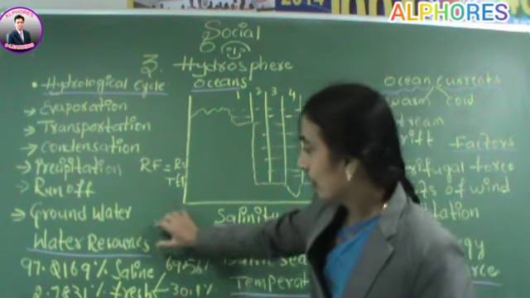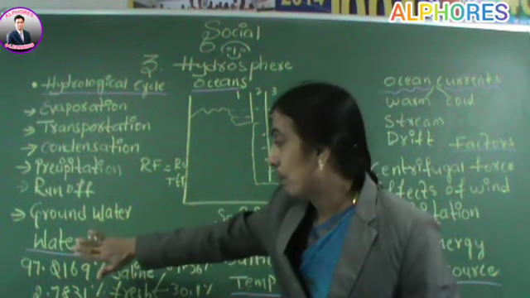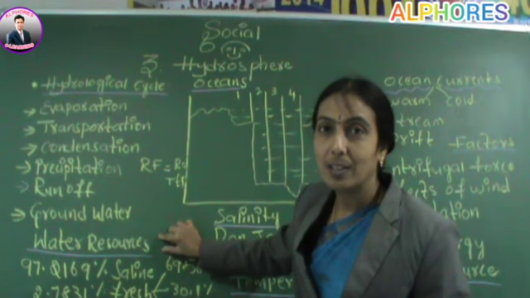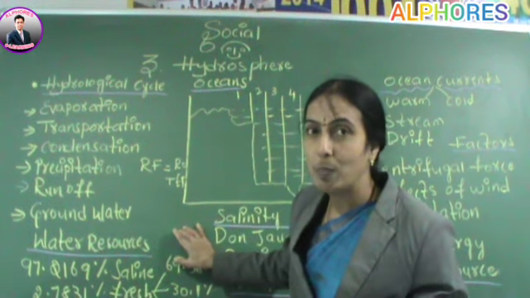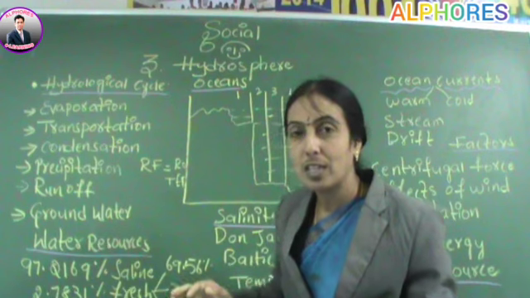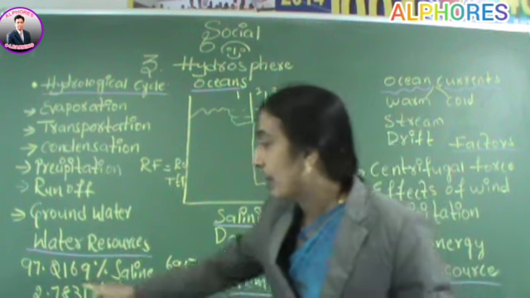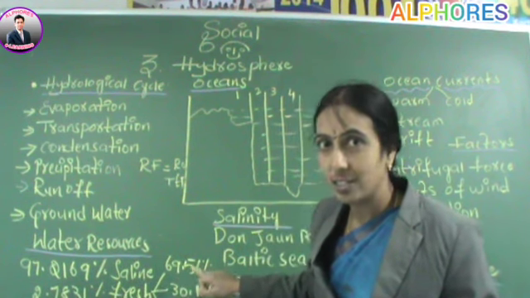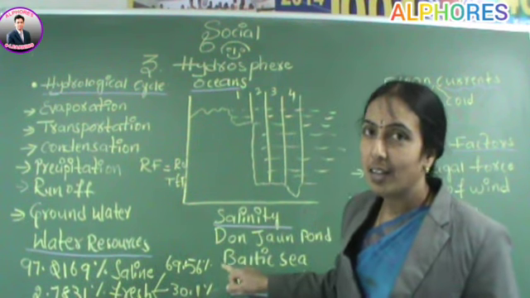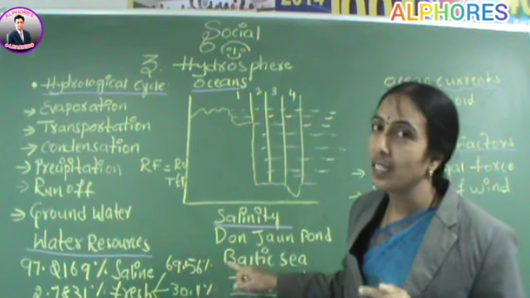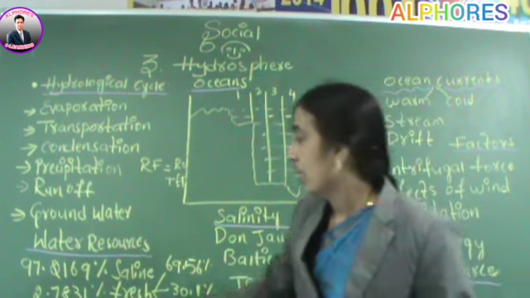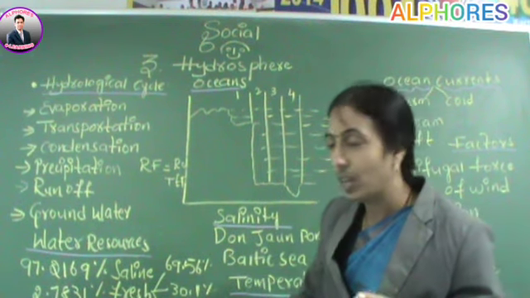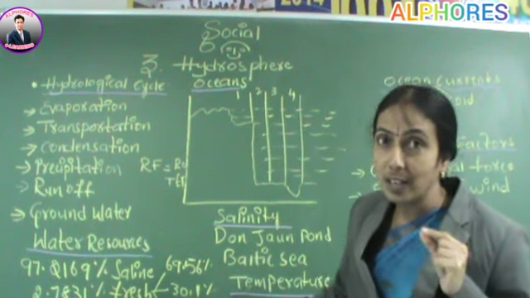Let me brief it. Because of the presence of maximum water, 71%, our Earth is called the blue planet. So whatever water is present on the Earth, 97.2169% of the water is in oceans and seas only, meaning salty water, not useful for our drinking, agriculture or domestic purposes. And only 2.7831%, just a limited amount, is fresh water available on the Earth.